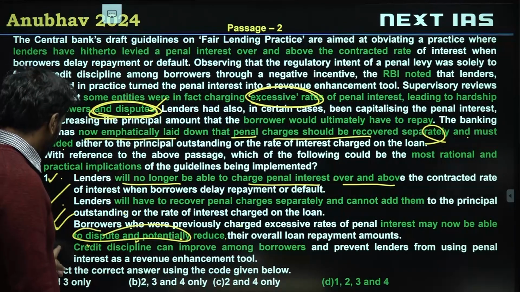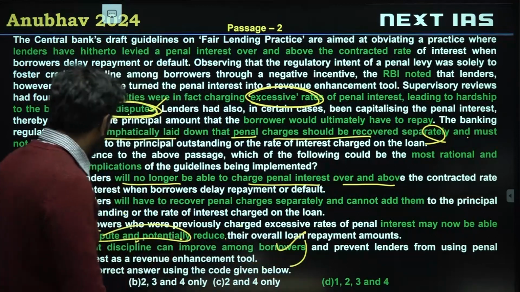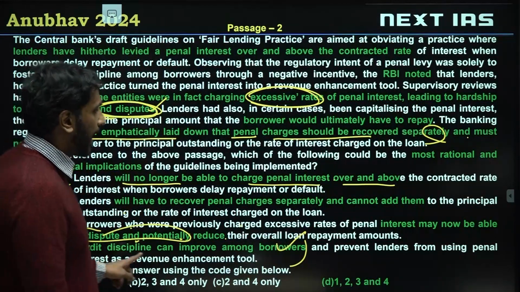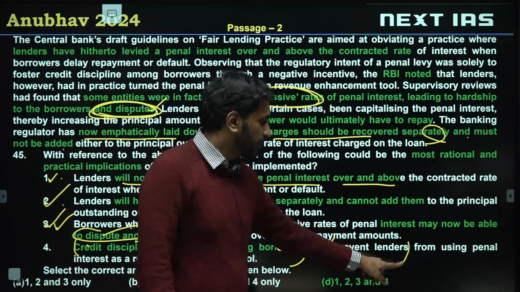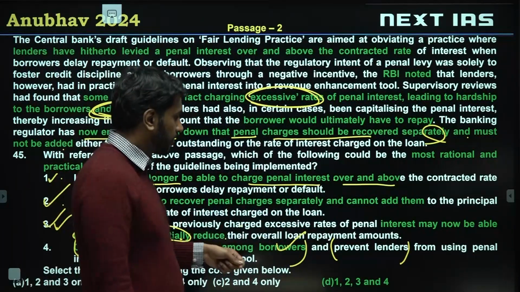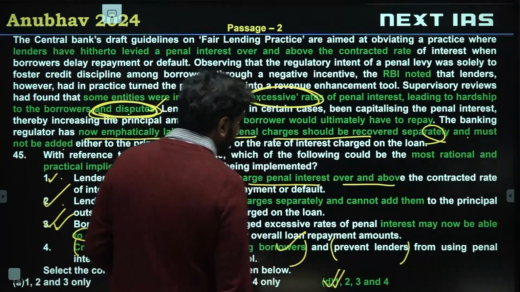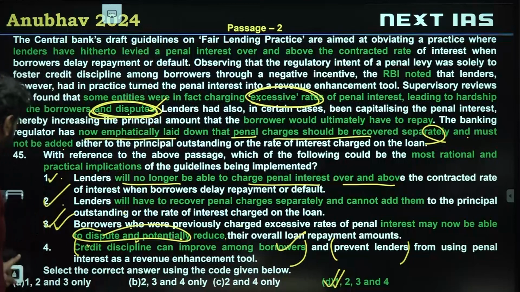And four, credit discipline can improve among borrowers. This is the objective. Credit discipline should improve among borrowers and prevent lenders from behaving in a way in which they are legally taking money. They are not extracting money from unsuspecting people. So option D is the correct choice. All the four are valid.